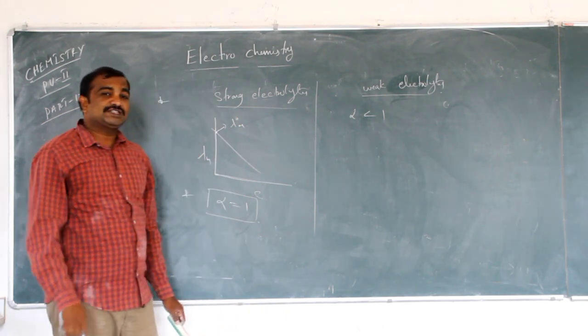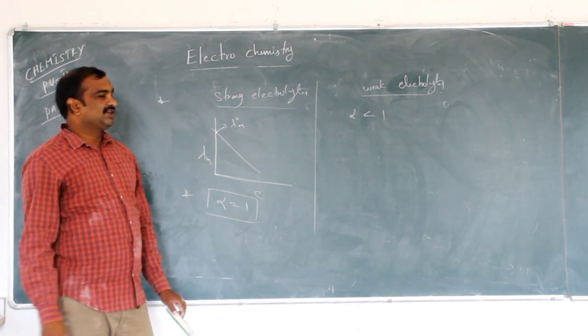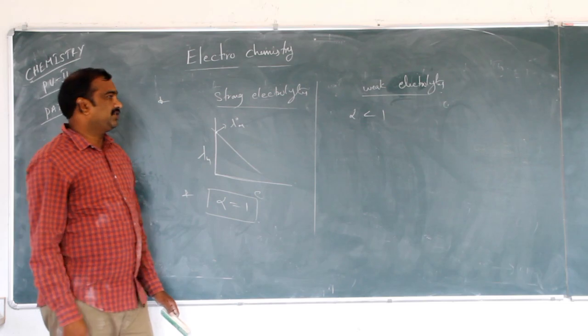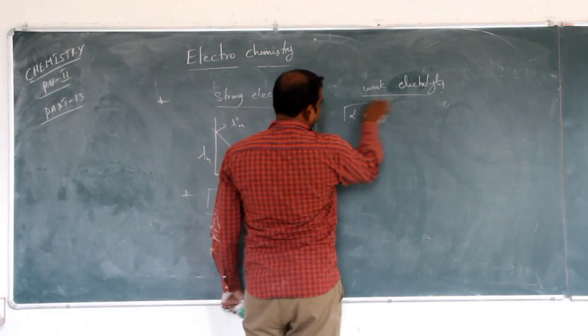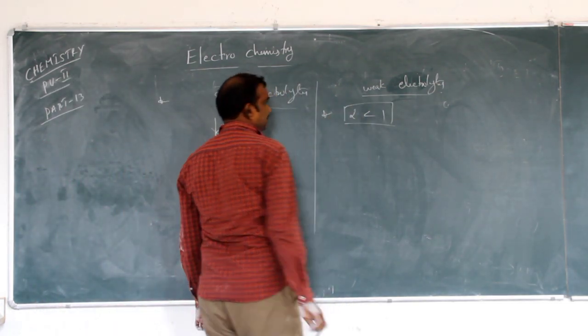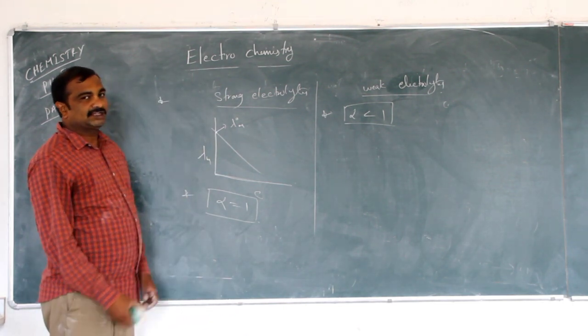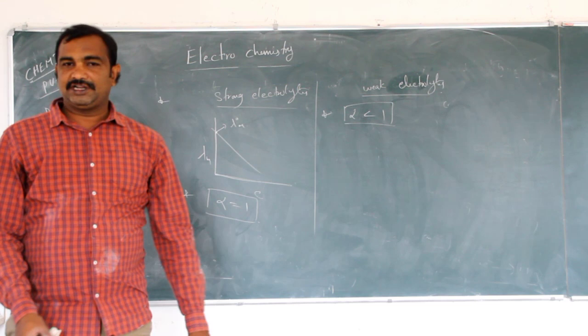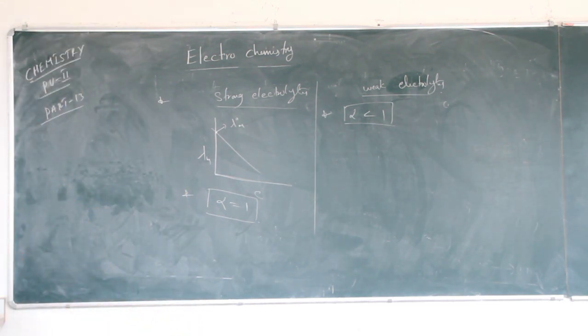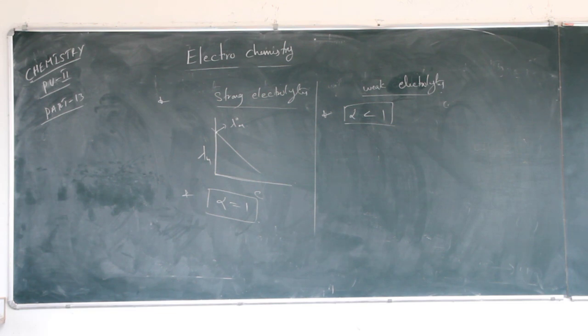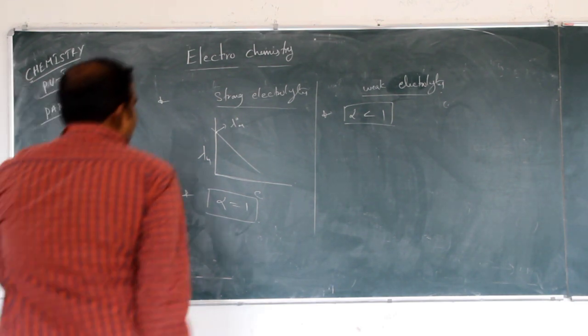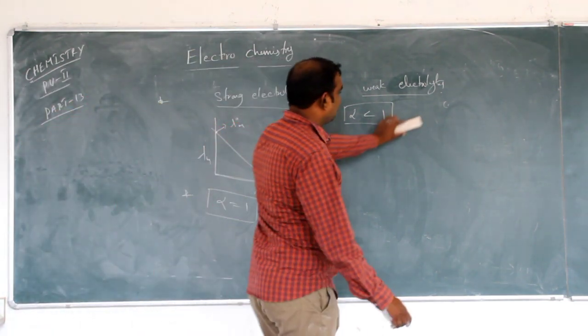Because the dissociation does not take place completely. So for weak electrolytes, alpha is less than 1 because dissociation is not complete.